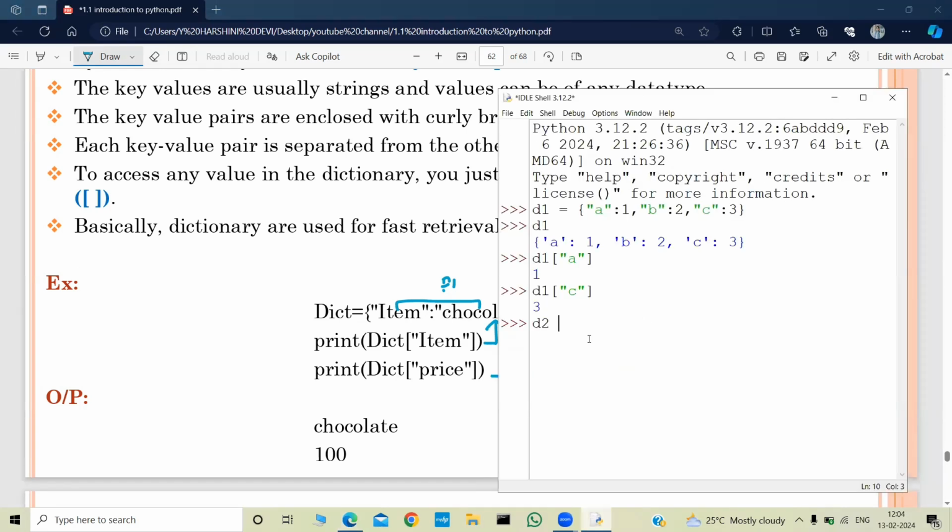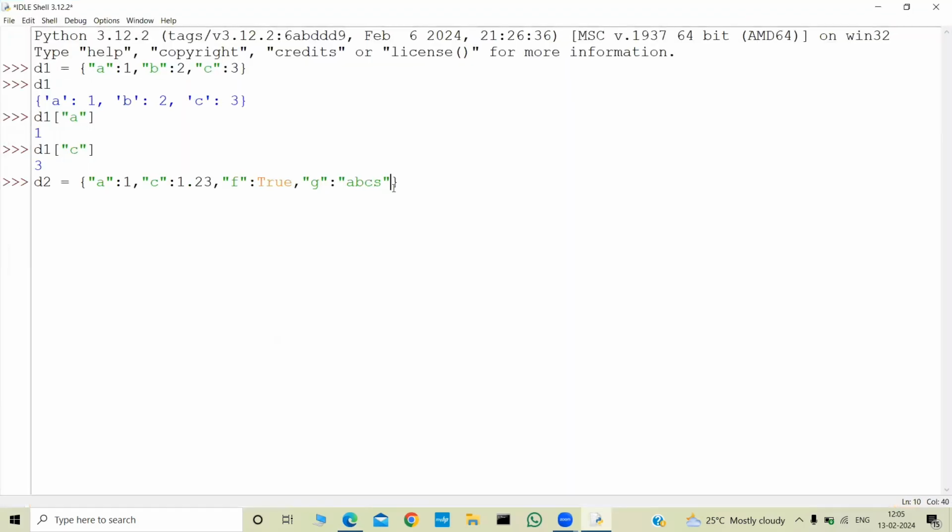Let us consider another dictionary, D2. Let us say the key is A, the value is 1, and the key is C, and the value is 1.23. F, the value is true. G, the value is ABCD. So here the keys are strings only, but the values are heterogeneous elements.